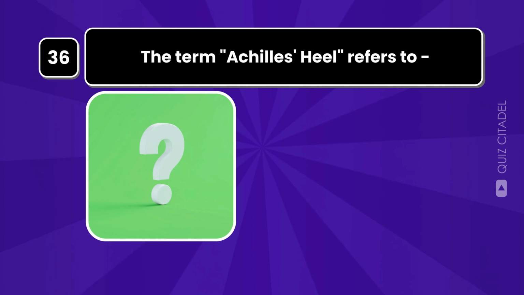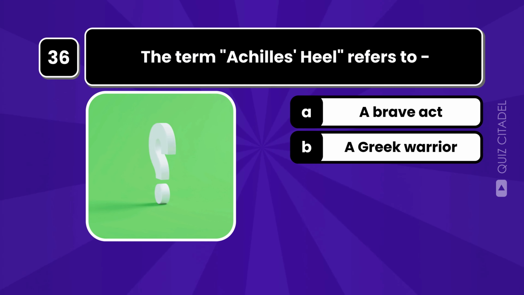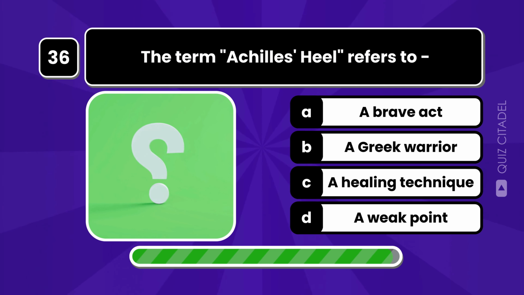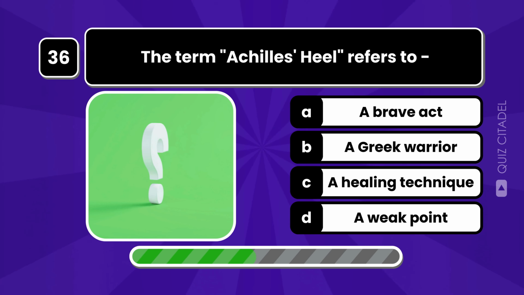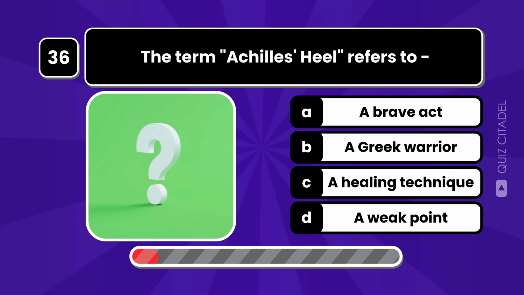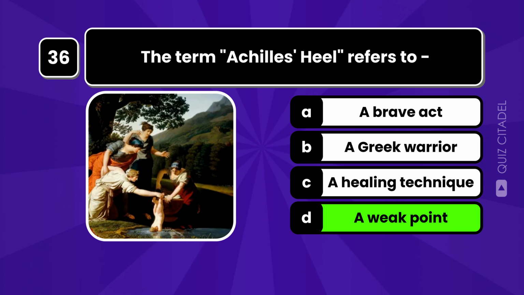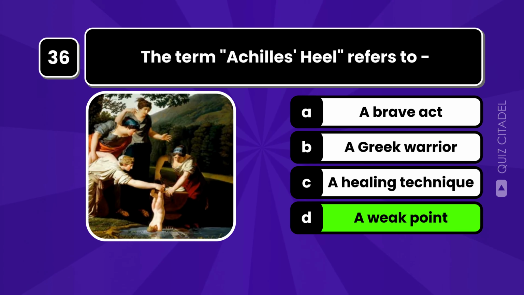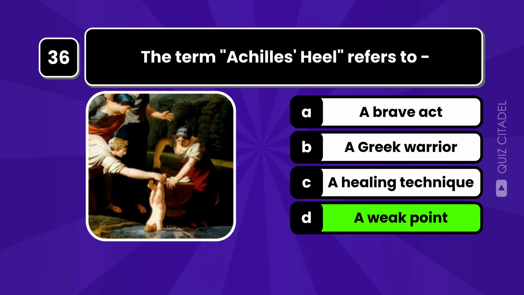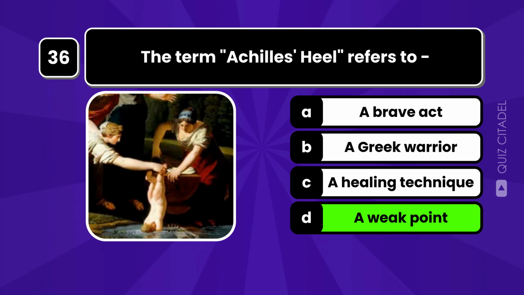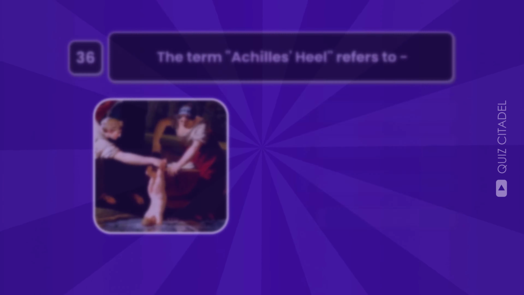The term Achilles heel refers to? The term Achilles heel refers to a weakness or vulnerability, originating from the Greek myth of Achilles, whose heel was his only vulnerable spot.